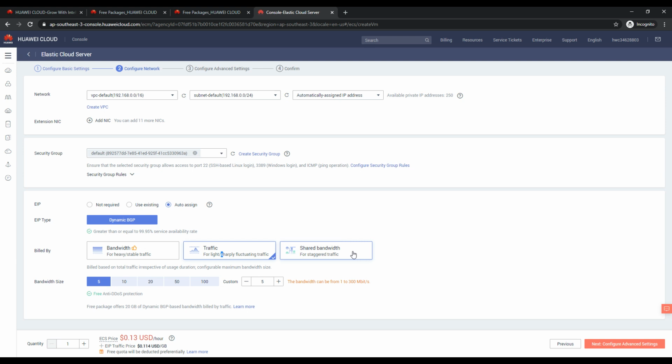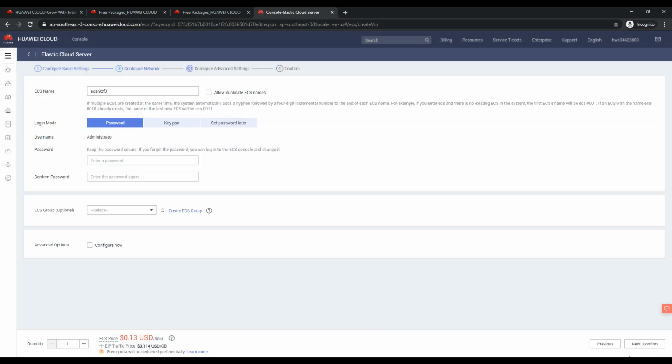I am also not fully aware of how these things work, but I'm going to stick with this and select this bandwidth size 5. I'm not going to put any big number, because here you can see the pricing mechanism change, and we got 20 GB of dynamic BGP bandwidth, BGP based bandwidth billed by traffic. That is why I selected it here, and I'm going to the next option.